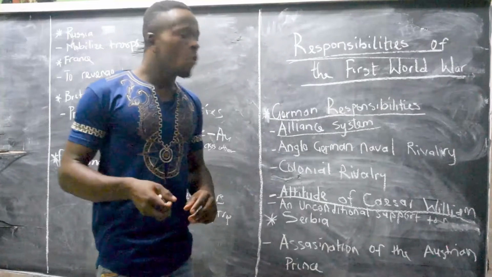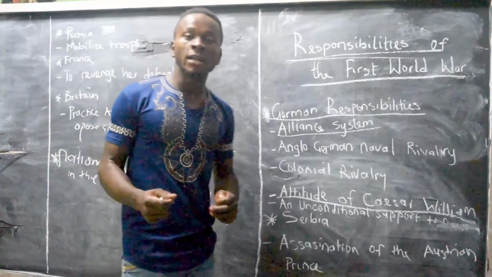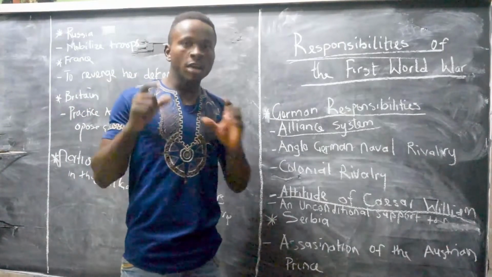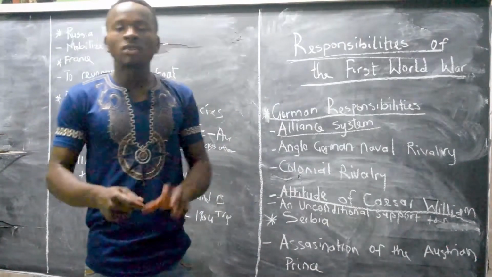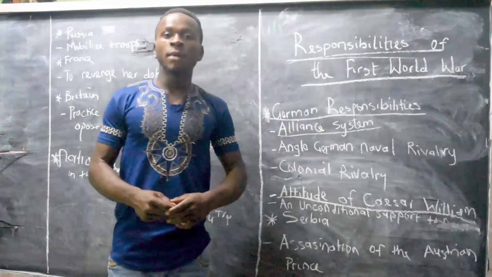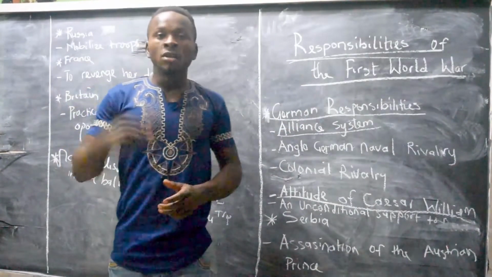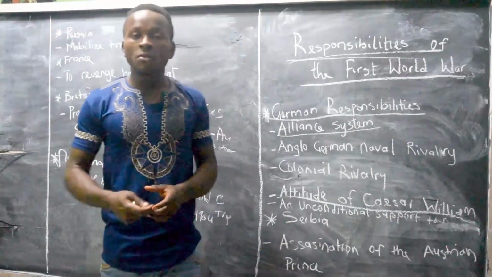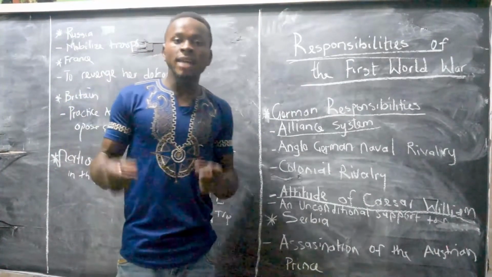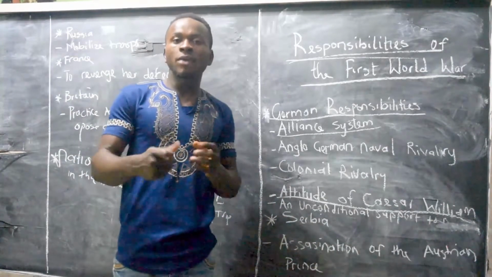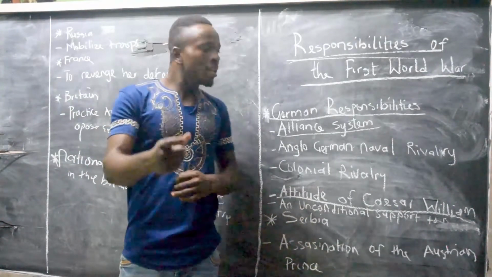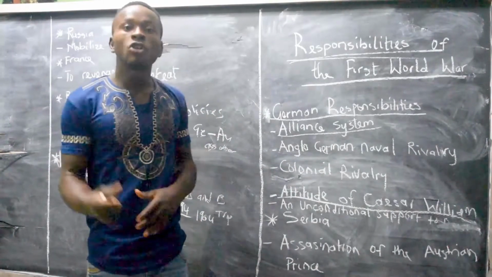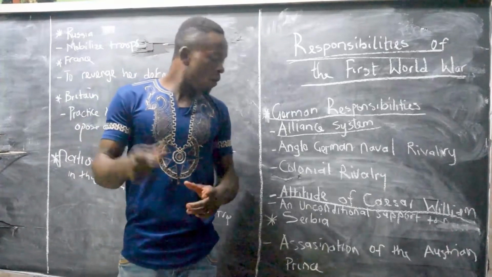Let's say, for example, when the problem occurred in the Balkans, when the Austrian prince was killed, ultimatums were given by Austria-Hungary to Serbia. The last ultimatums were not applied. Since Austria-Hungary already knew that Germany was giving it unconditional support, it launched the outbreak of the First World War.